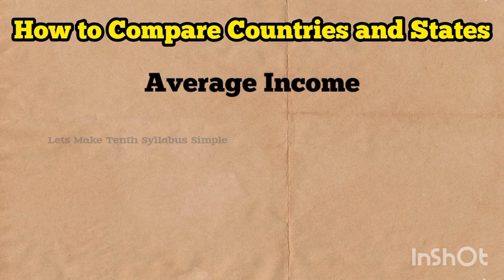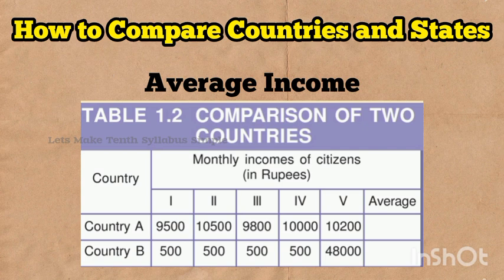While averages are useful for comparison, they also hide some disparities. Here in the table, there are two countries, country A and country B, and consider just 5 members as the population of those countries. In country A, all the 5 members earn the same amount of income, or nearly equal. But in country B, the first 4 members earn just 500 and the fifth one earns the highest. The country's average is equal for both.